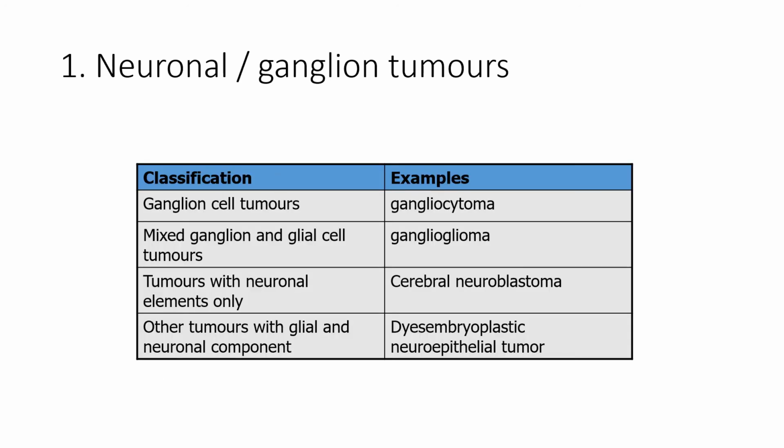Other types of tumors that can affect the central nervous system are neuronal and ganglion tumors, such as gangliocytomas, mixed ganglion and glial cell tumors such as gangliogliomas, tumors with neuronal elements such as cerebral neuroblastoma, and tumors with glial and neuronal components such as dysembryoplastic neuroepithelial tumors.